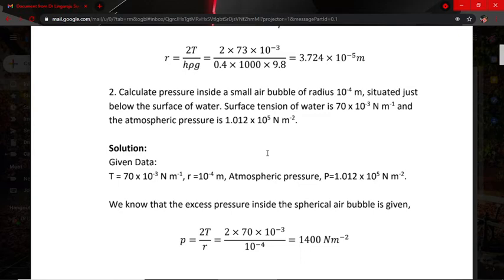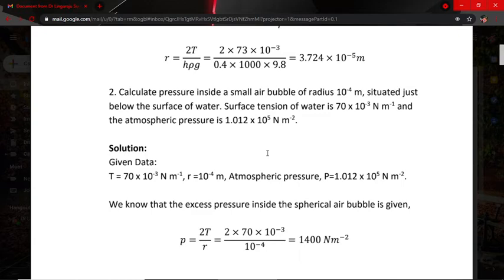Surface tension of water is 70 into 10 to the power of minus 3 Newton per meter, and the atmospheric pressure is 1.012 into 10 to the power of 5 Newton per meter square.